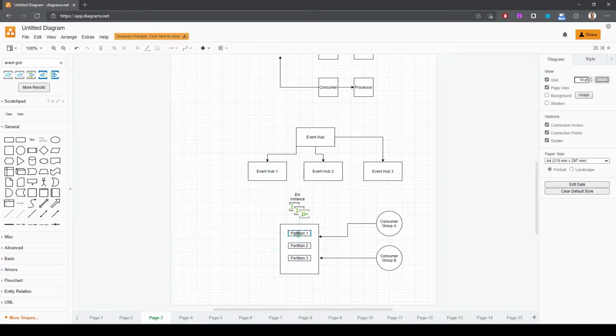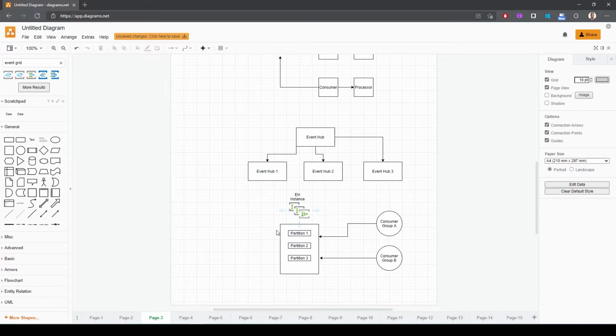The partition itself is actually ordered by time, so from oldest to newest, but not across the partitions. So if you want to ensure that you have ordered data, you need a partition key to publish to the same exact partition. We also have what we call event producers, and those are services that produce events. So examples are like Azure services, where you would configure diagnostic logs, but you could also send events from your custom applications, for which you can use Azure SDKs. And then you have what we call event consumers, and those consumers can be your applications, which do some data processing or event processing on the events that get published to those Event Hub instances.